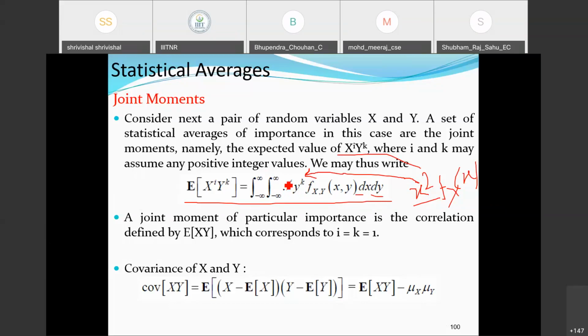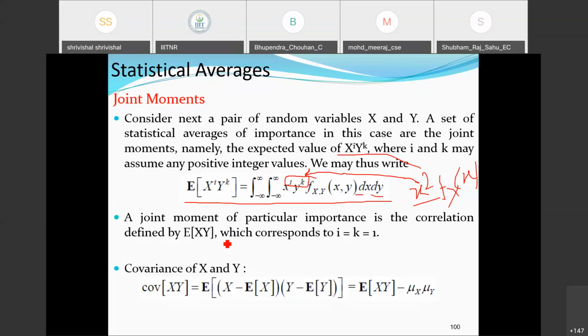So corresponding to their order, if I am interested, I need to simply sum the powers of these i and k. The summation of i plus k will define the order of the moments. What is the joint moments order here?